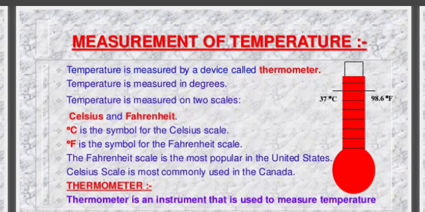Measurement of temperature. Temperature is measured by a device called a thermometer. Temperature is measured in degrees. Temperature is measured on two scales, Celsius and Fahrenheit. Degree Celsius is the symbol for the Celsius scale. Degree Fahrenheit, F, is the symbol for the Fahrenheit scale. The Fahrenheit scale is the most popular in the United States. The Celsius scale is most commonly used in Canada. A thermometer is an instrument that is used to measure temperature.